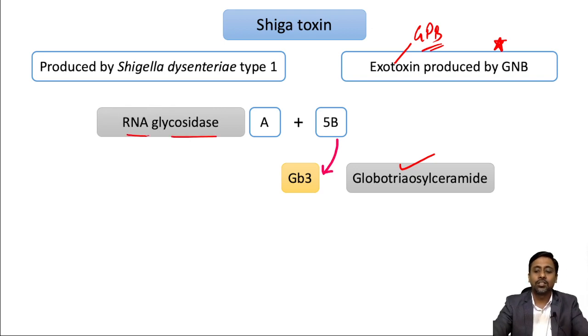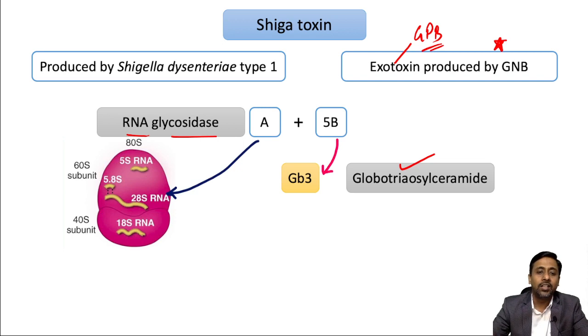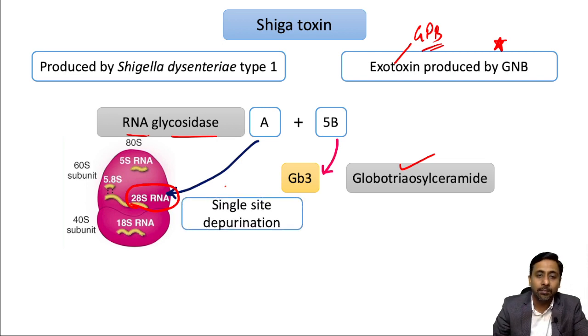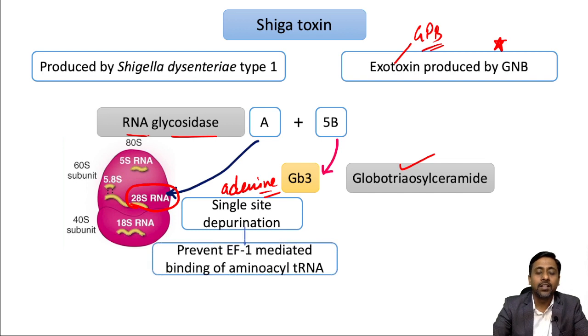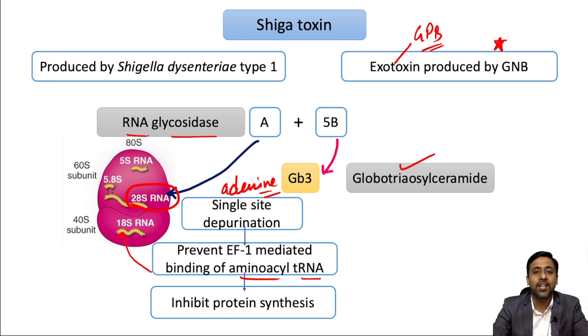This RNA glycosidase actually leads to depurination of 28S RNA at a single site, that is at an adenine base. And because of this, it will prevent the EF1 mediated binding of aminoacyl tRNA to the ribosome, and thus it will inhibit protein synthesis. So this is the mechanism of Shiga toxin.